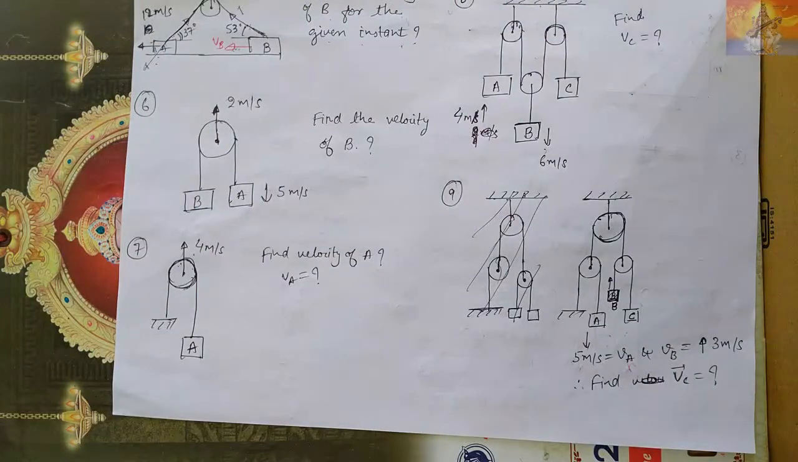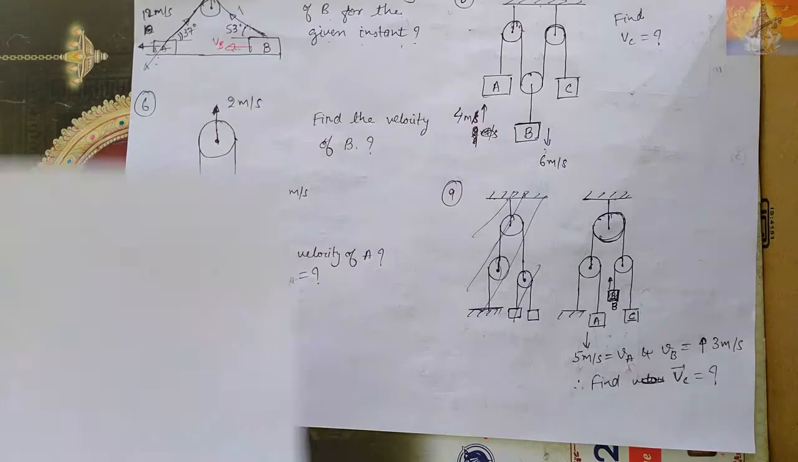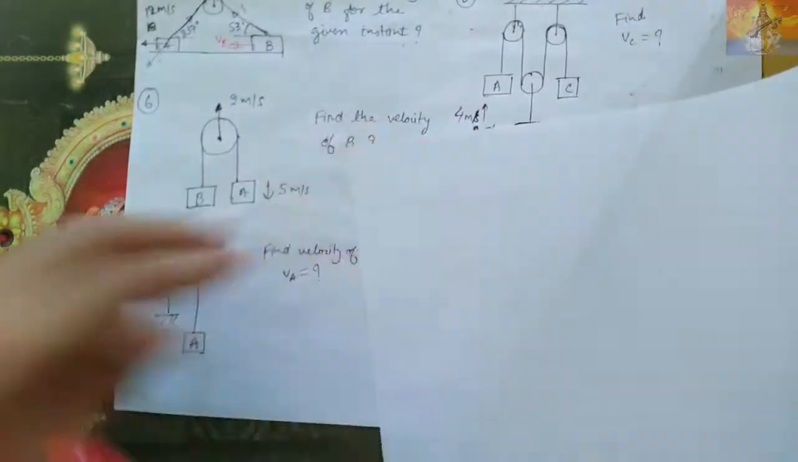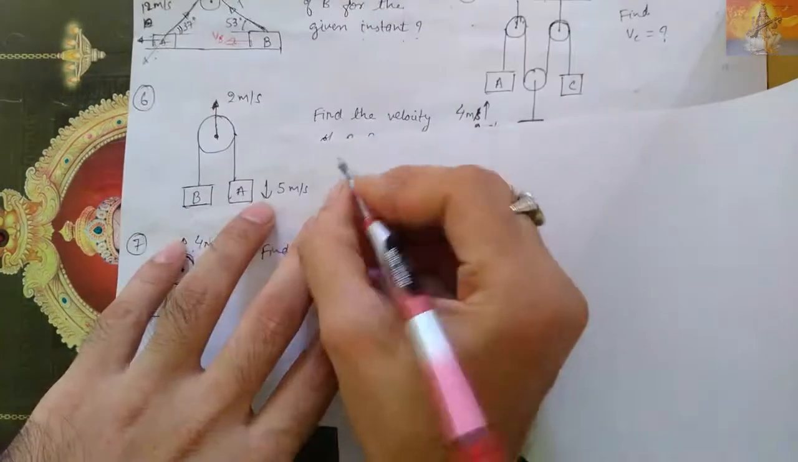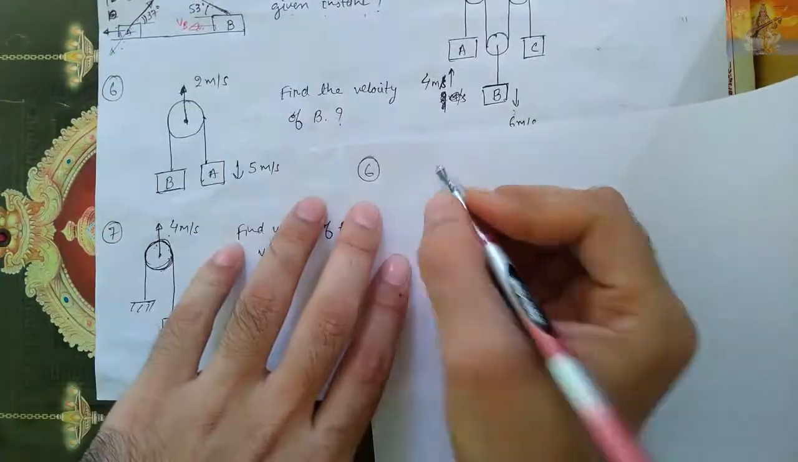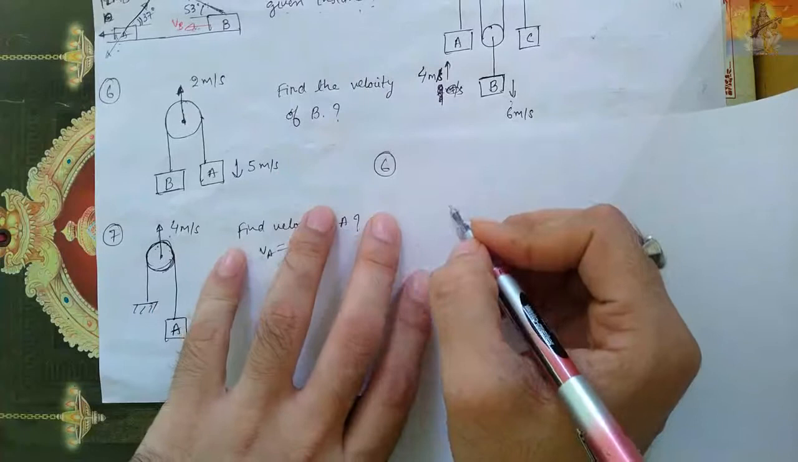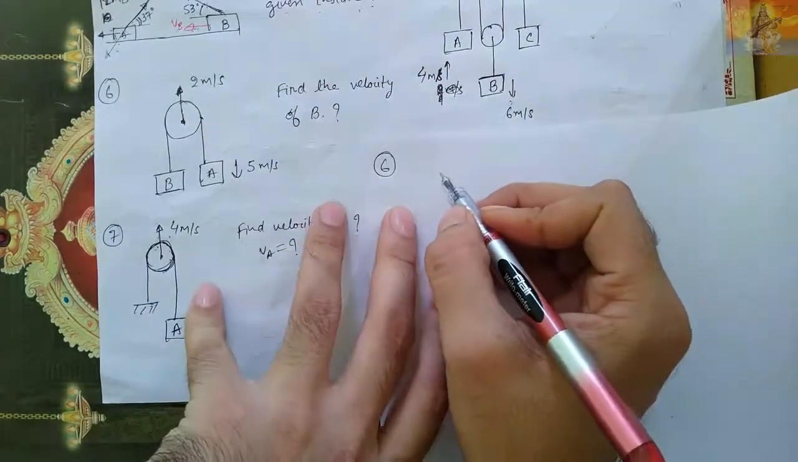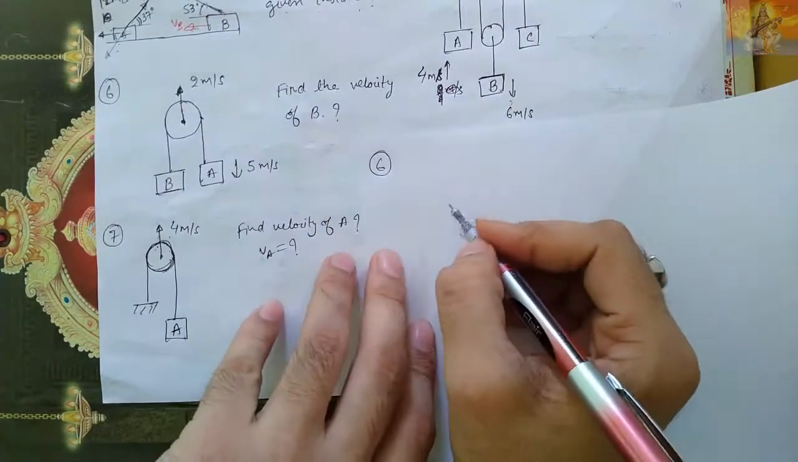Okay, let me take another page. Question number 5 done. Question number 6. Okay, question number 6. First, question number 6, I would like to discuss with one more method. But first of all, let me solve it by this shortcut trick method.